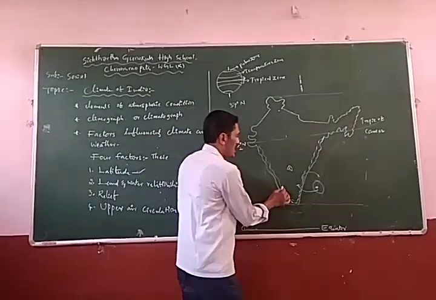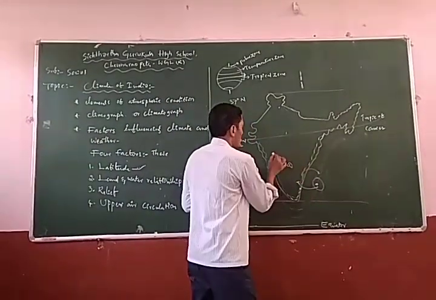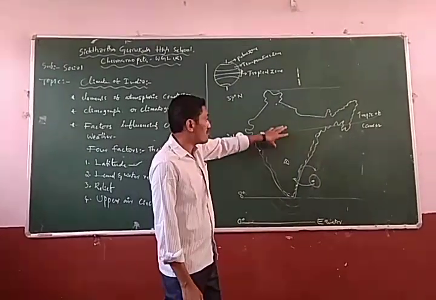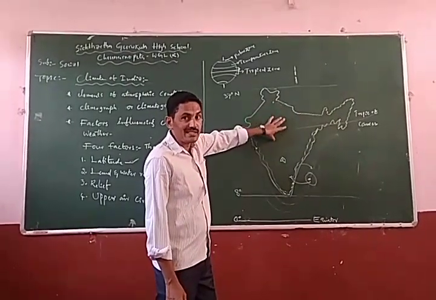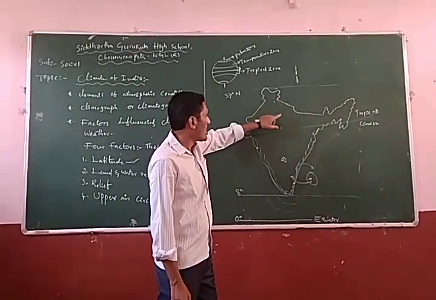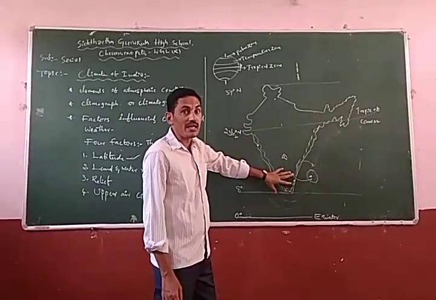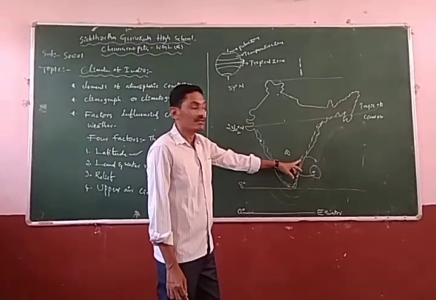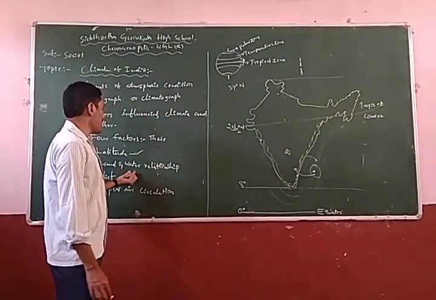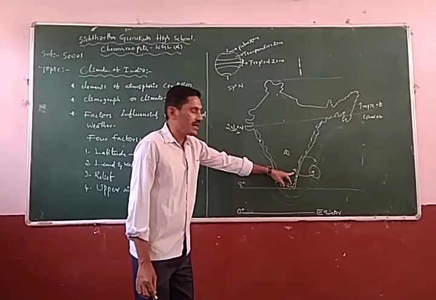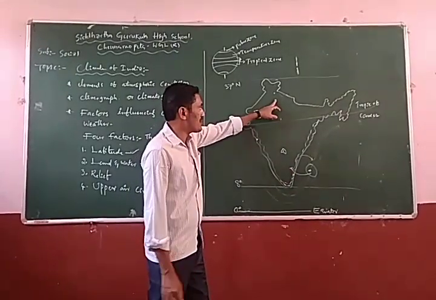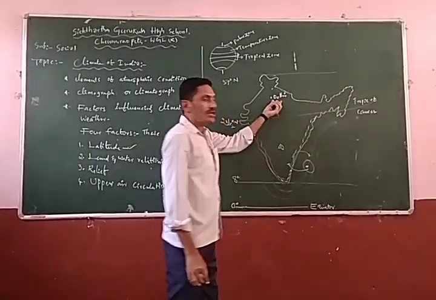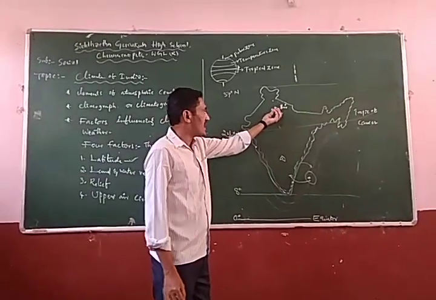So for example, now you see Chennai and Bombay. These are compared with other places in India, like Simla or Delhi. Why? Because these are coastal lands. So that's why this is the land and water relationship. Delhi has no oceans, only land.